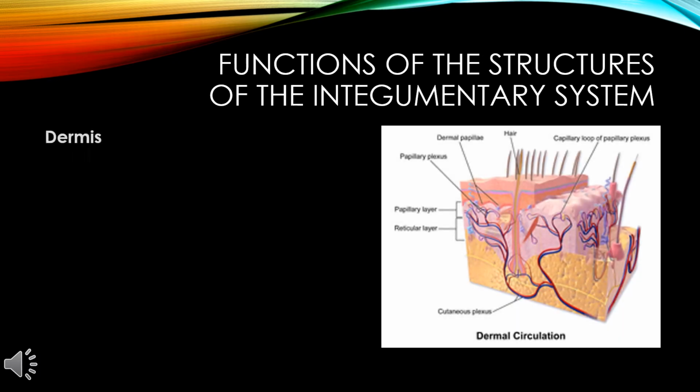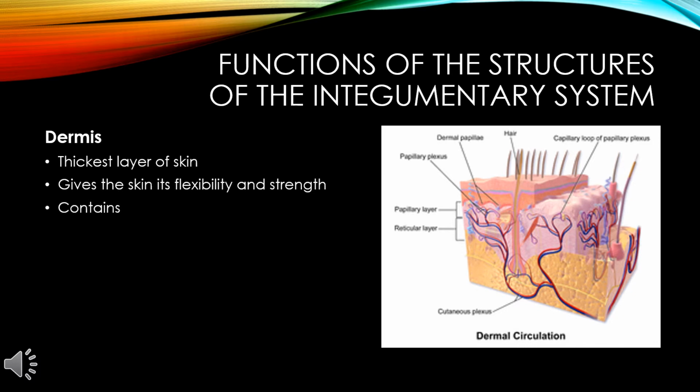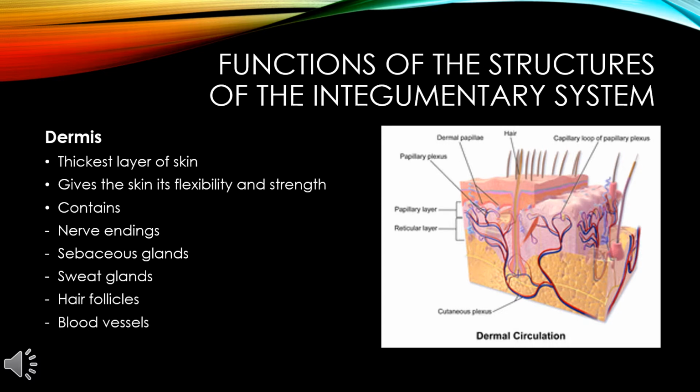The dermis, thickest layer of skin, gives the skin its flexibility and strength. Contains nerve endings, subcutaneous glands, sweat glands, hair follicles, and blood vessels.